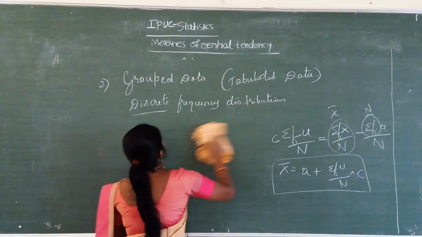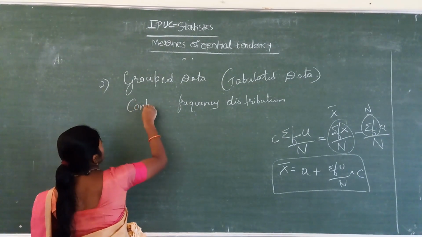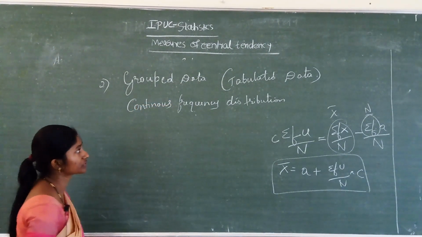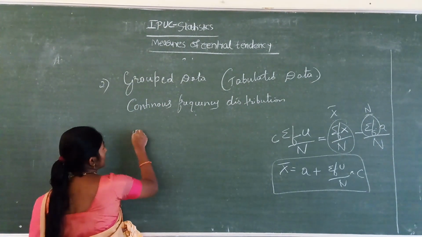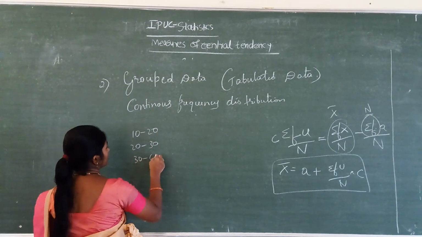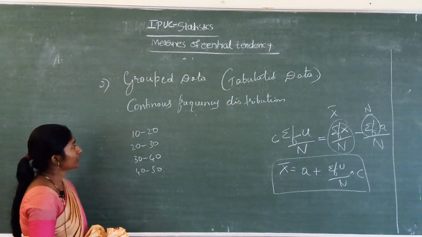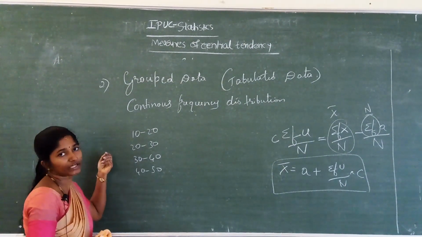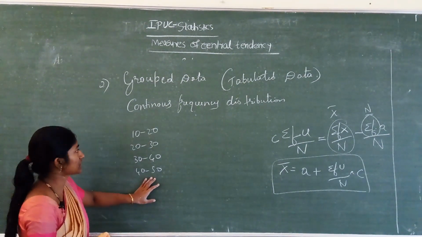Now, discrete is finished, next the continuous frequency distribution. In the continuous frequency distribution, the data of the class intervals are like this way: 10 to 20, 20 to 30, 30 to 40, 40 to 50. It may be inclusive, exclusive, or otherwise sometimes open-end class intervals also. Now I have written exclusive class intervals.